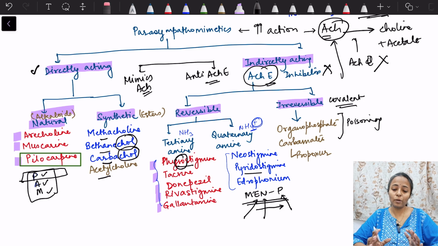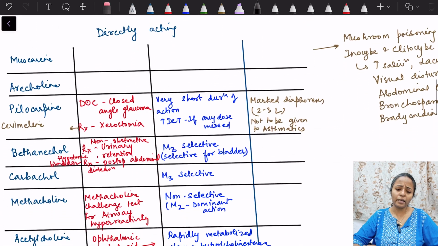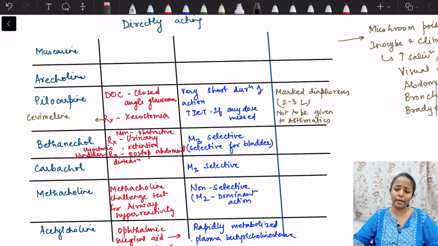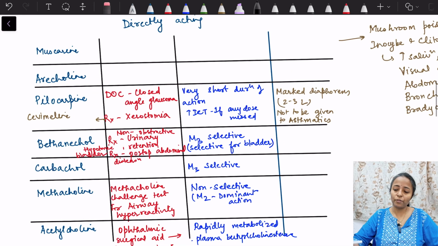And the reversible ones, we have tertiary amines and the quaternary amines. Tertiary amines will cross the blood-brain barrier, while quaternary amines will not be able to cross the blood-brain barrier and also the cornea, okay. Now coming to these drugs one by one. What are these drugs? So we will talk about directly acting drugs.